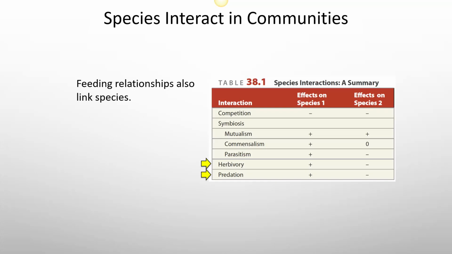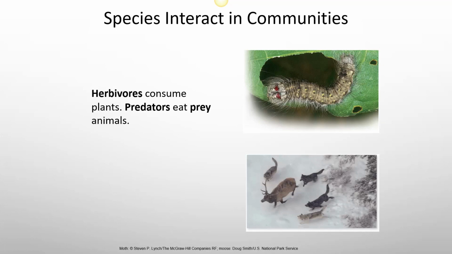Feeding relationships can also link species. So herbivory, that's herbivores which eat plants, and predation, that's talking about carnivores that eat other animals. So herbivores consume plants, predators eat prey animals.